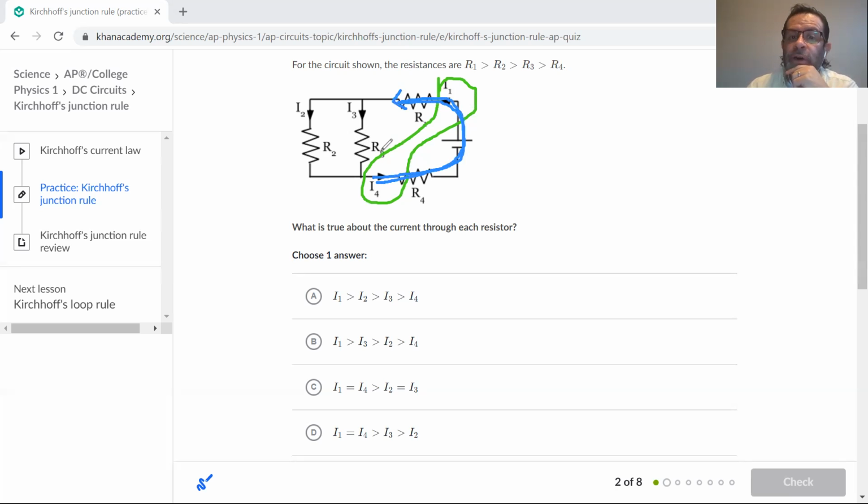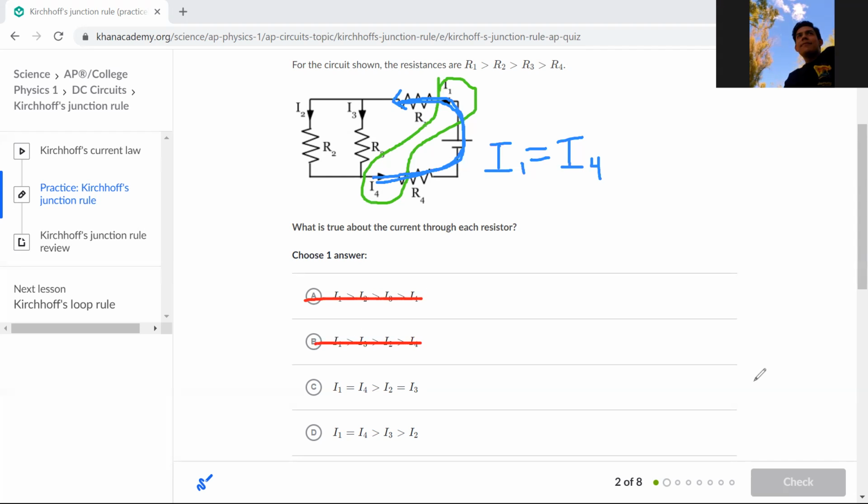They're not in series with R3 or R2, but amongst themselves, they're in series. So this means that I1 is equal to I4, right? That is a correct assumption, Leonardo. So by process of elimination, we would eliminate this one and eliminate this one. Would you agree with that, Leonardo? Yes. Okay, good job up to this point.